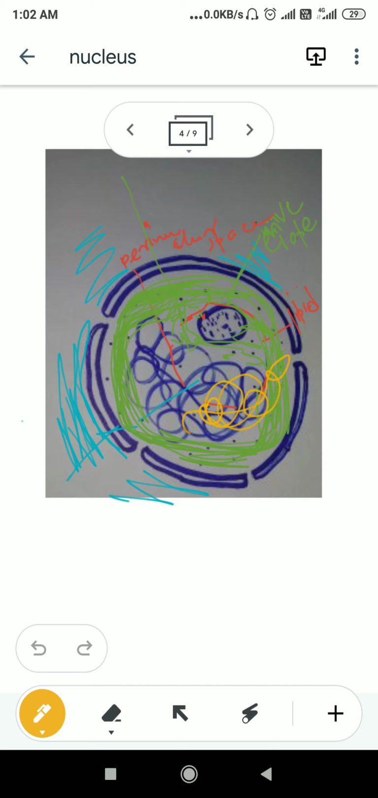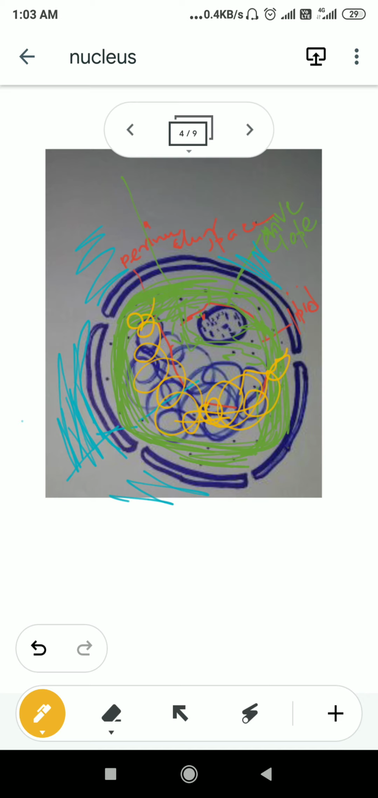Here I am drawing again. Now the yellow structure, this is the chromatin fiber. It is the most important structure of the nucleus as well as for the cell. You know why? Because it is responsible for carrying the genetic material.